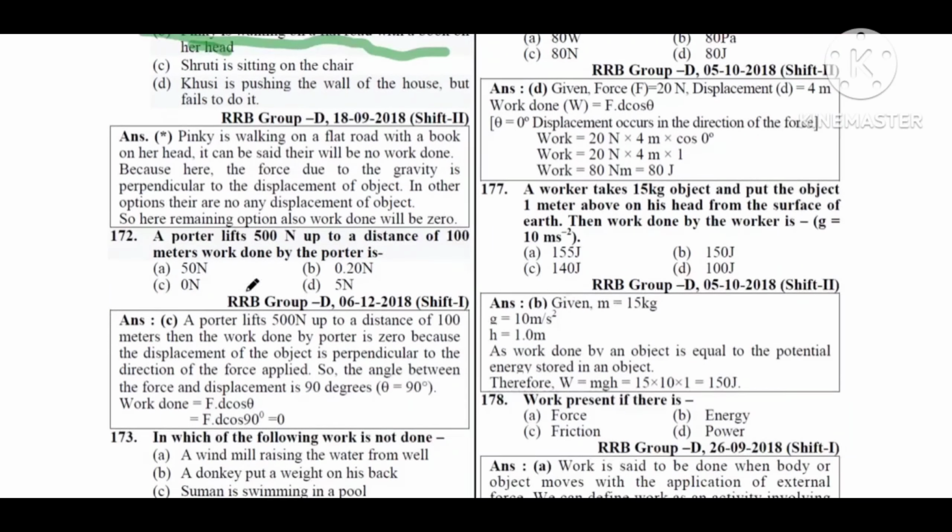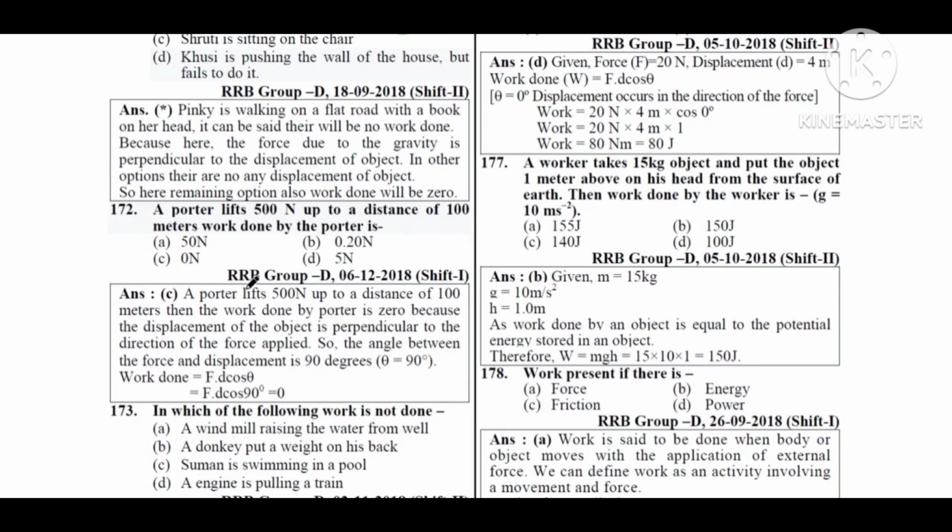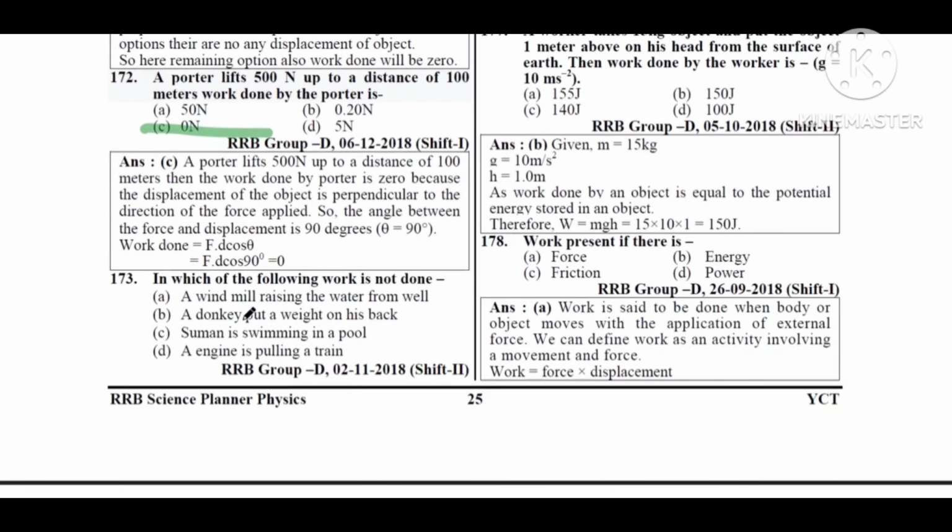Next question. A porter lifts 500 Newton up to a distance of 100 meters. Work done by the porter is: option A, 50 Newton; option B, 0.20 Newton; option C, 0 Newton; option D, 5 Newton. So option C, 0 Newton, corresponds.